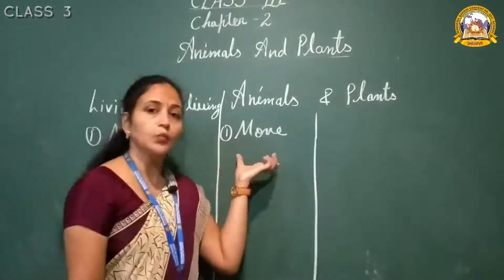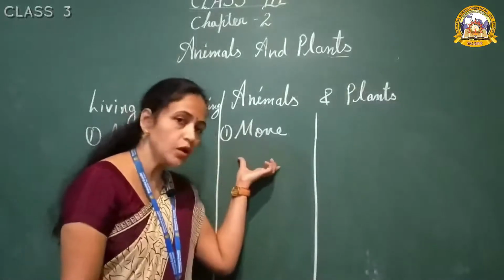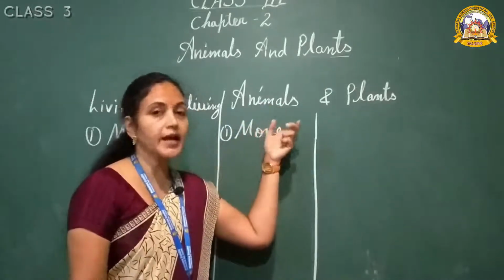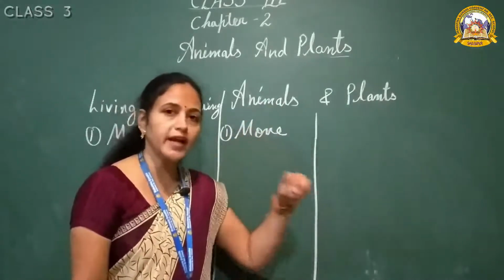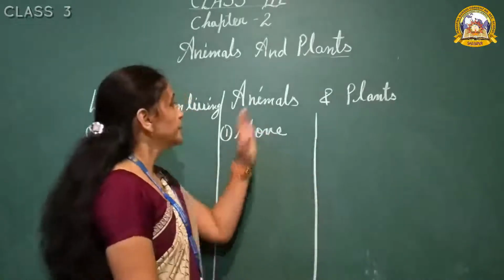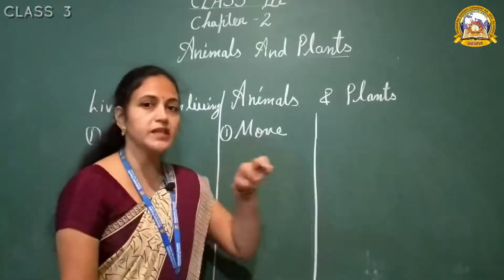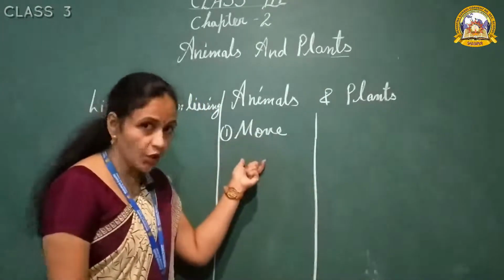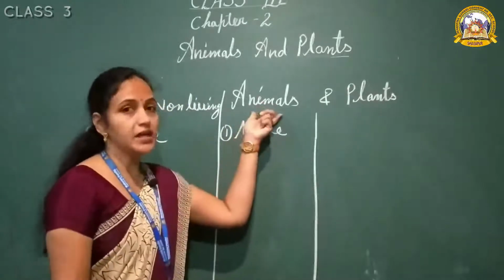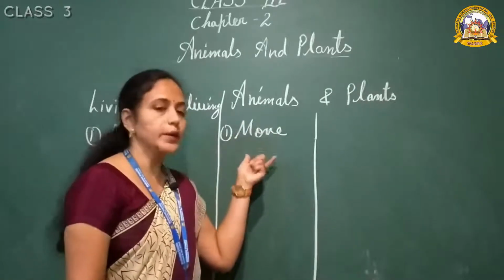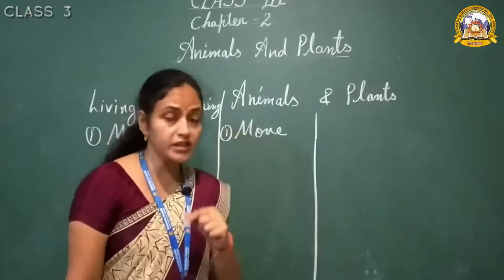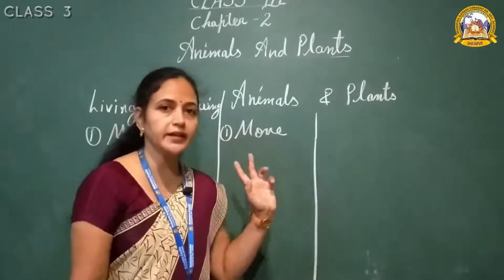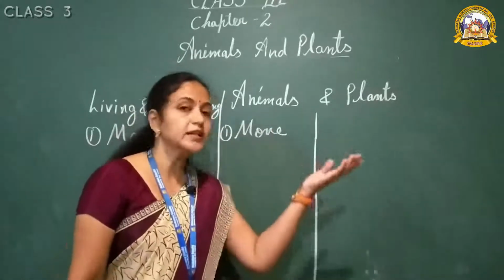So first is move. What is the first point? Here also move. All the animals can walk, all the birds can fly, all the fishes and all the water animals swim in the water. So what is the meaning of move? Move means movement. We already studied it in the first chapter. Animals move here and there, from one place to another place. Why are they not sitting at one place? Because they have legs, so they are moving here and there. Birds have wings, so they are flying.